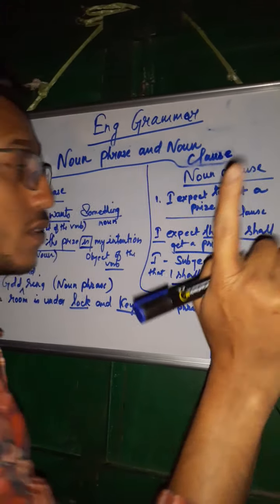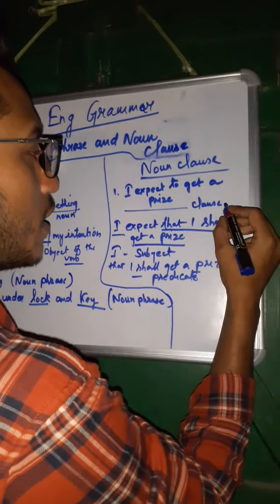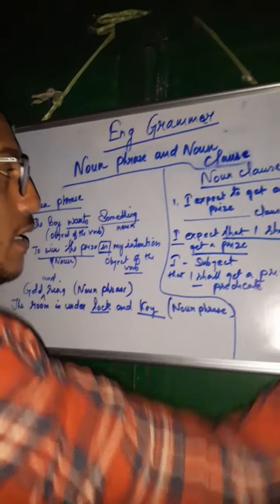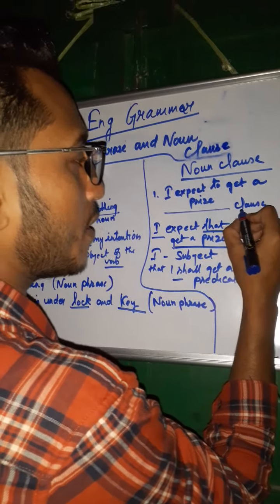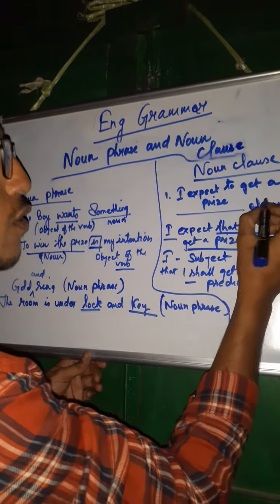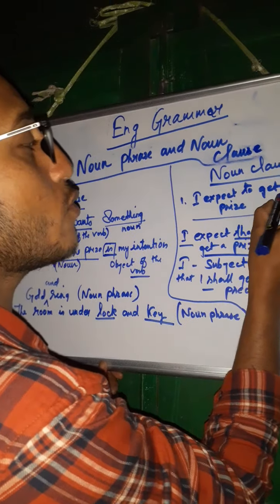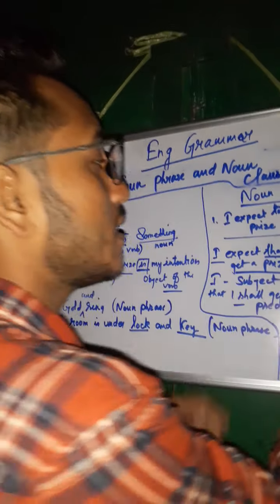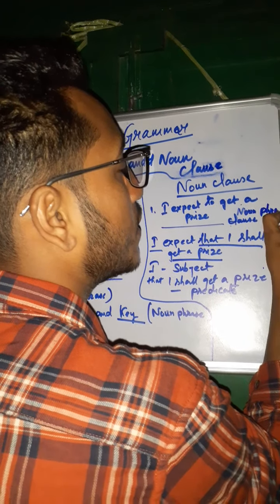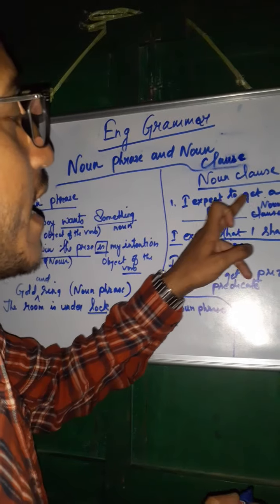Okay, one more thing I have to mention. By mistake, there is a little bit of electricity problem, so I am telling you, here I have made one mistake. This is not a clause. I forgot to mention here: I expect to get a prize is a noun phrase. Noun phrase.